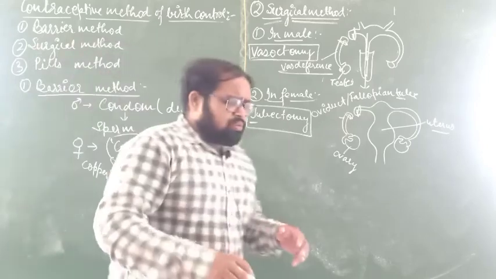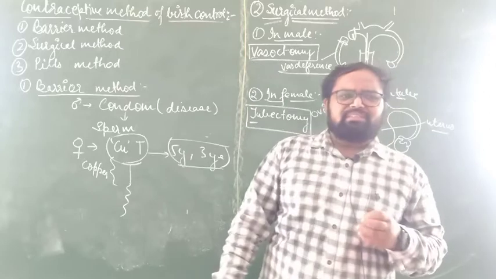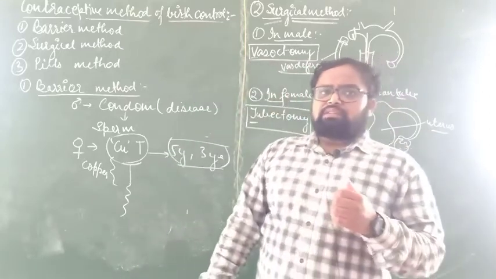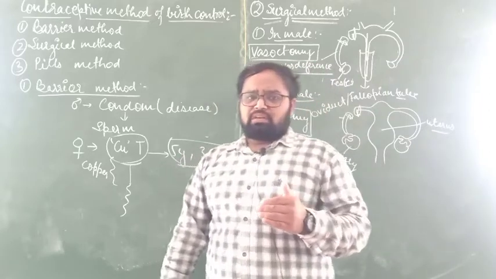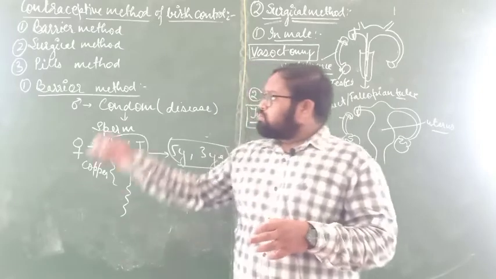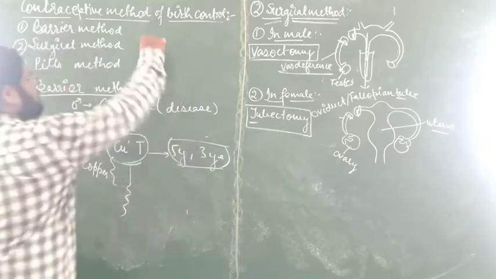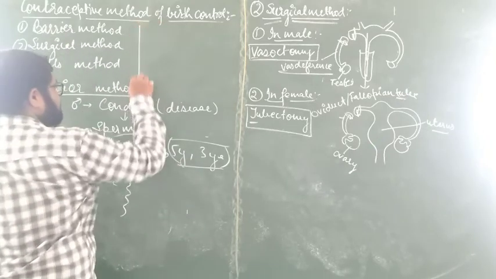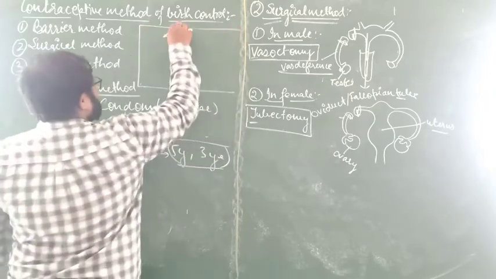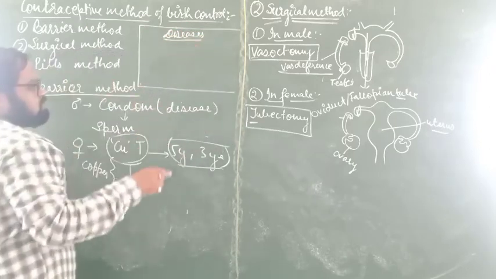In the oral pills method, there are many pills and medicines available in the market, which couples use if they do not want a baby. So these are some methods. Now some diseases. Here we will only know simple ones. Only two diseases you have to learn.